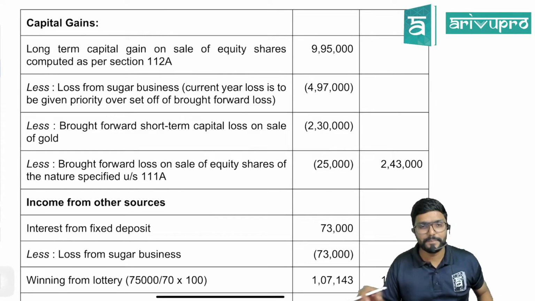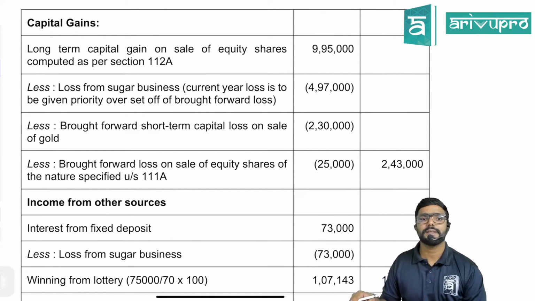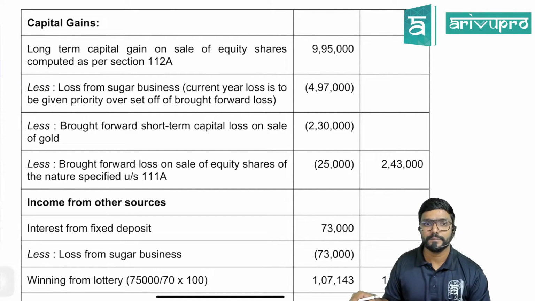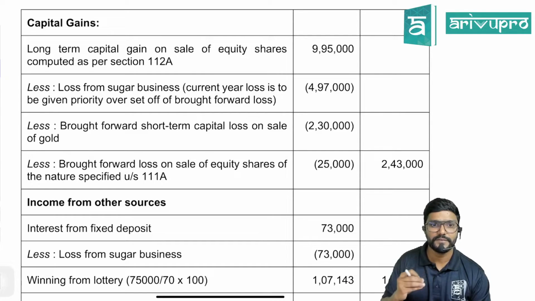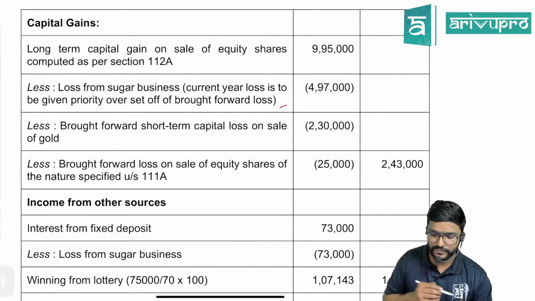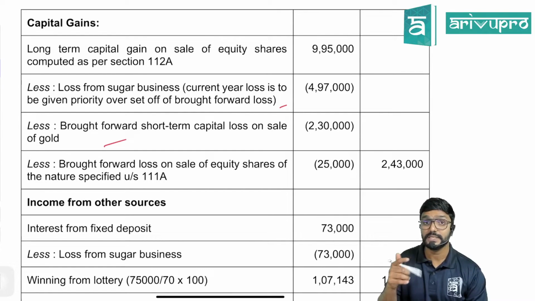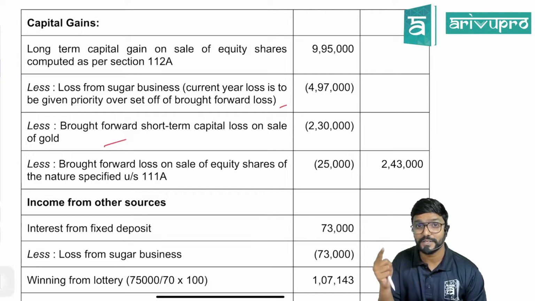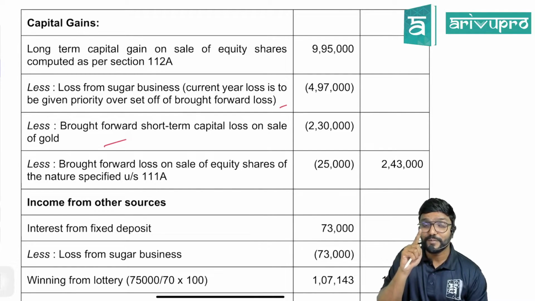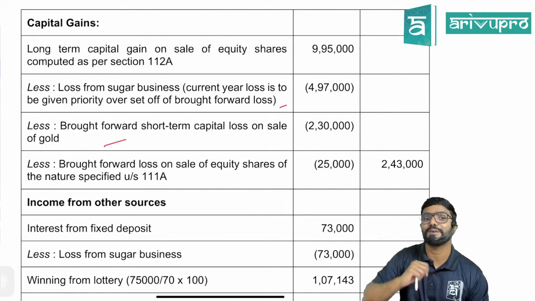Okay, now coming to capital gains. Long-term capital gain on the sale of equity shares computed as per section 112A, 9,95,000. Loss from sugar business, current year loss is to be given priority. So we are taking that first, 4,97. Then brought forward short-term capital loss we have, can we adjust? See, short-term loss can be adjusted against either long-term gain or short-term gain. But long-term loss can be adjusted only against long-term gain.